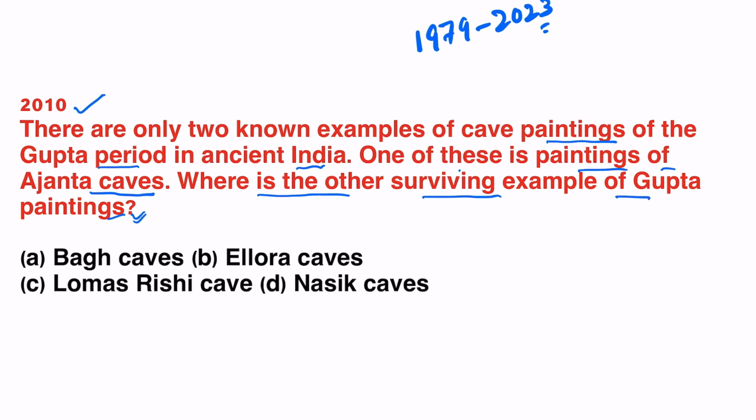Gupta art and culture, it's an important topic in ancient India. So if you read this topic, you must solve previous year questions related to this so that you get the confidence that you have covered the topic well. Options are Bagh caves, Ellora caves, Lomash Rishi caves, Nasik caves. Answer is A, Bagh caves.